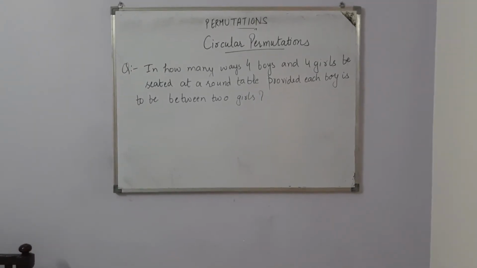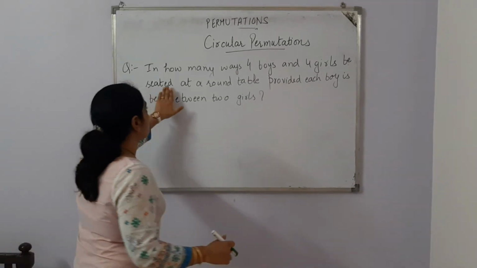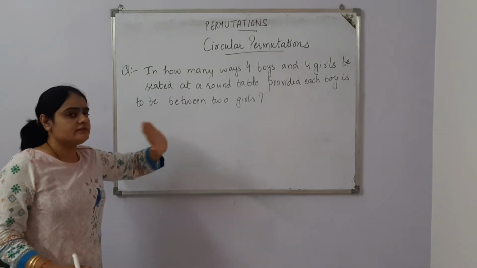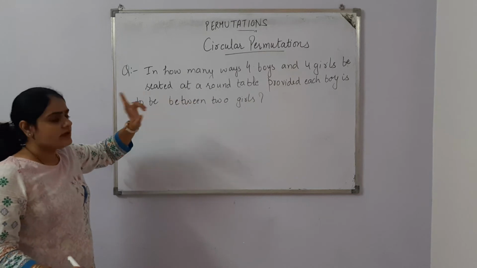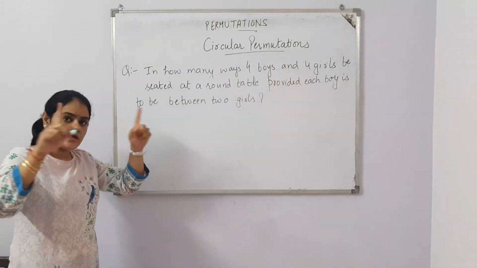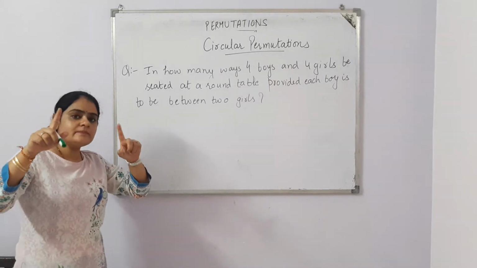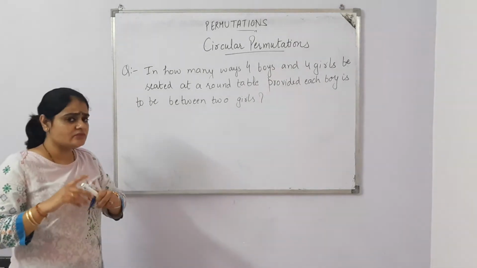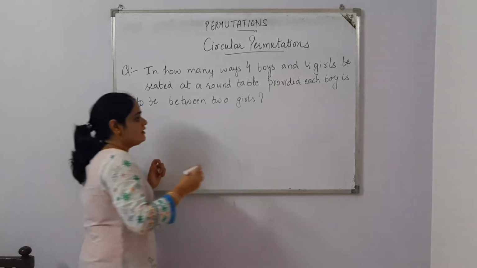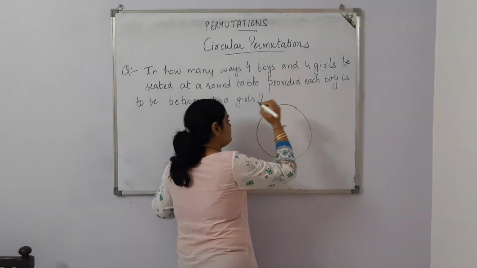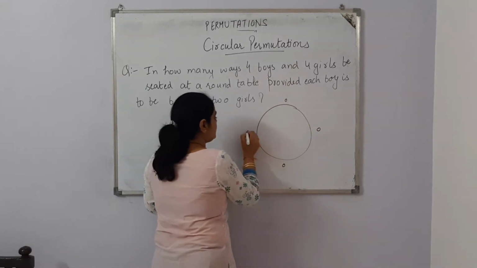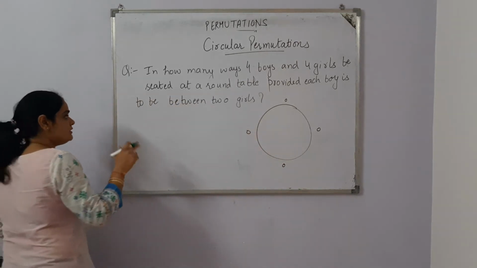The next question is: in how many ways can 4 boys and 4 girls be seated at a round table, provided each boy is to be between 2 girls? Now the condition is that no 2 boys can sit together. Each boy is coming in between 2 girls. So around a round table, if 2 girls are sitting there, then we can give one sitting plan for one boy in between 2 girls. So how will the arrangement occur? If this is a round table and there are total 4 girls, 1, 2, 3 and 4, these 4 girls are sitting around a round table.